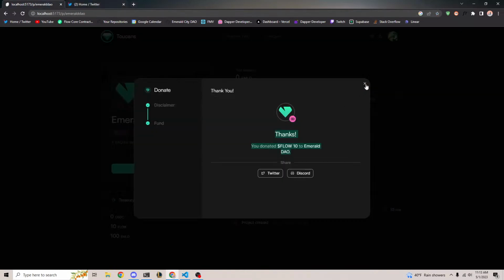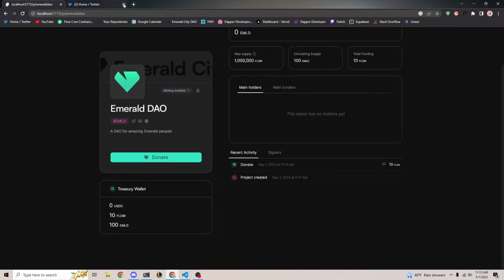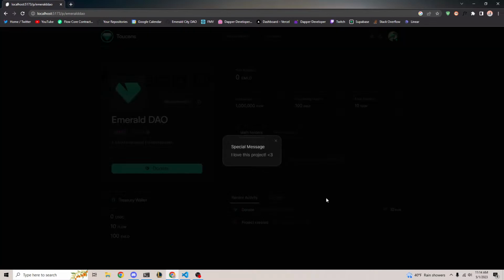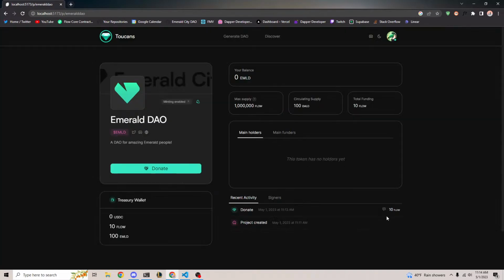And if I go back, I can X this out, and you'll see what's super cool about Toucans is it actually tracks the activity across the whole platform, so all your users can see what's going on. So what I mean by that is it shows on the dashboard that someone donated, and you can even see the message that they sent, the amount that they donated, all that stuff, right? So it's really cool that you can see everything that's going on. We also have now 10 flow in the treasury because I just donated it. So yeah, this is donation so far.